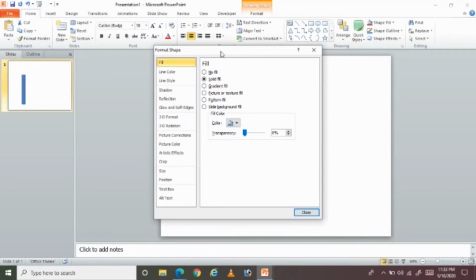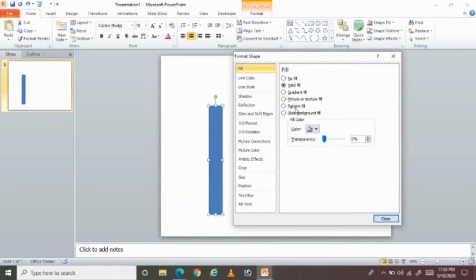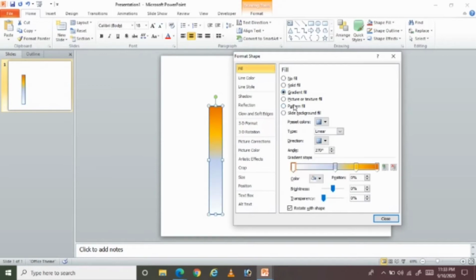Now I want to give a gradient fill, to add some colors to the shape, that gives a nice firework effect. For this I'm going to select gradient fill, and I'm not going to change the preset colors, and the type has to be linear and it's already selected. And now I'm changing the direction, the direction has to be linear up.